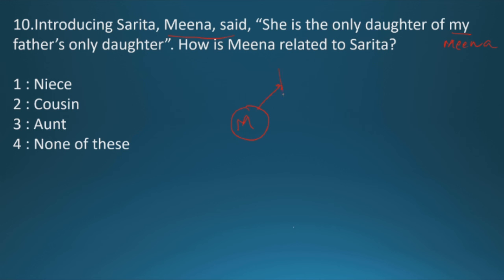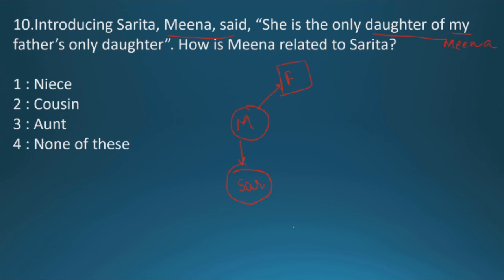So Meena is the daughter of her father, obviously, and she is saying that Sarita is the only daughter of my father's only daughter. That is, Meena's daughter is Sarita.